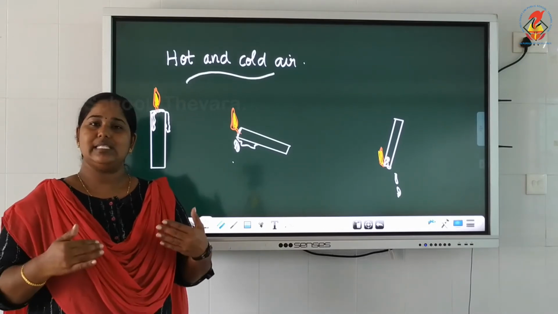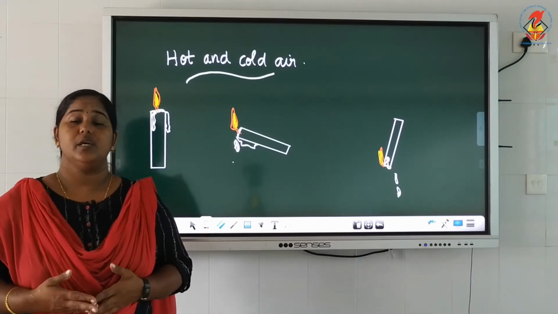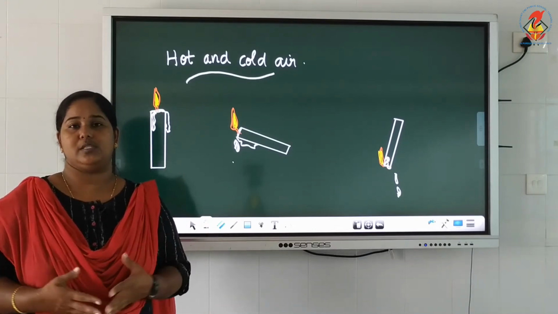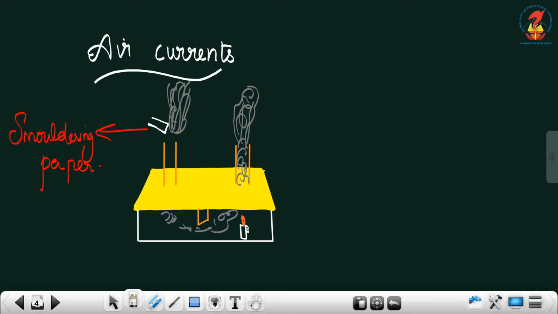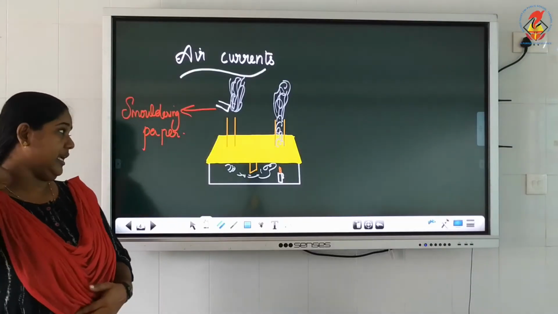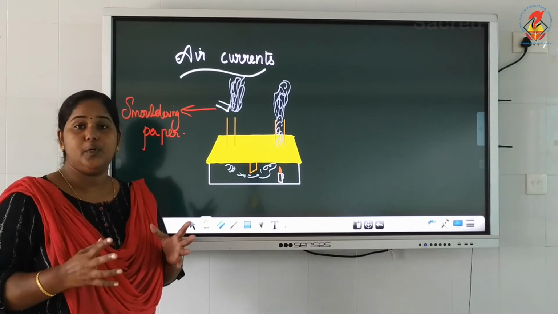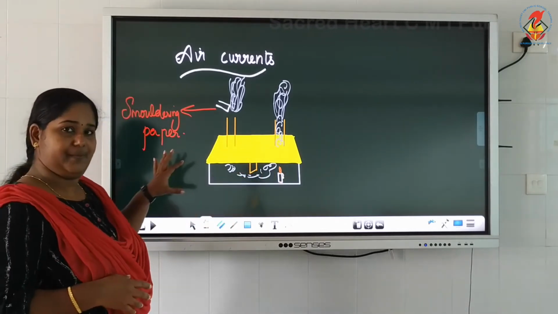Now, this property of air gives rise to a new phenomenon called air currents. For studying what is air current, first we have to take a wooden box or a cardboard box with a transparent front portion or a glass front.